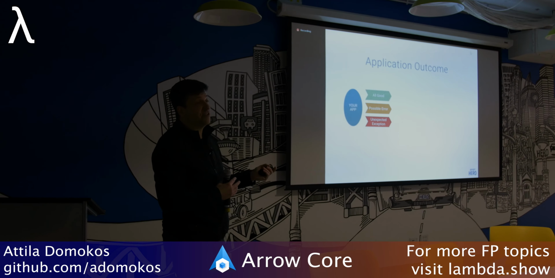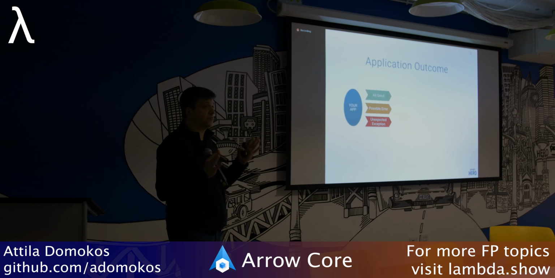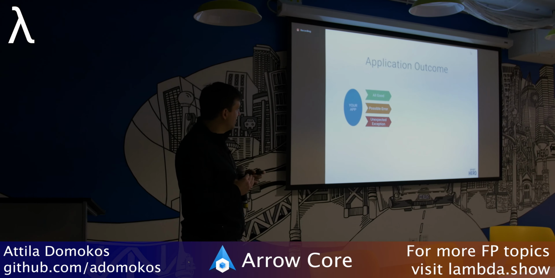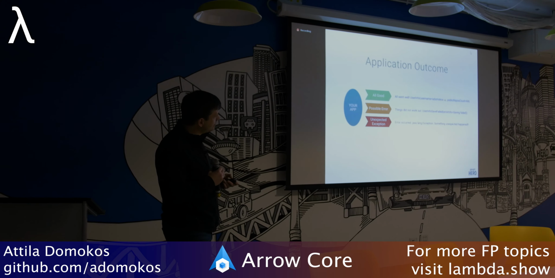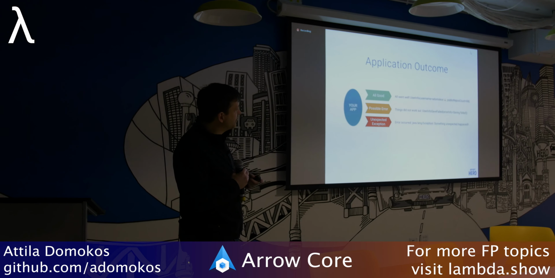An application can have 3 different outcomes. One is when everything is good, and the second one is when there's a possible error. This is all good cases because you expected that error, so it means that you are able to react to it, right? You know you can retry, you can log it, you can quit if you have to, but it's something that you expected with a possible error. The third is an unexpected exception, that should never happen, but they always do, so you still have to account for them as well. This is the output that you will see from the application. When, let's say, I expected the UserInfo save database call to fail, it's going to be a possible error.